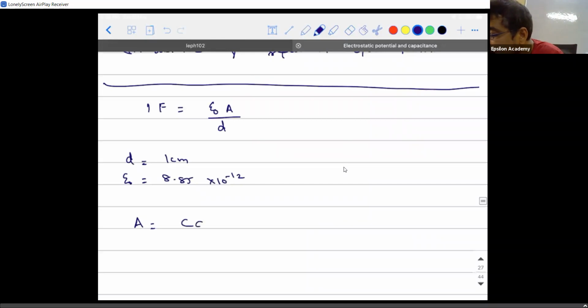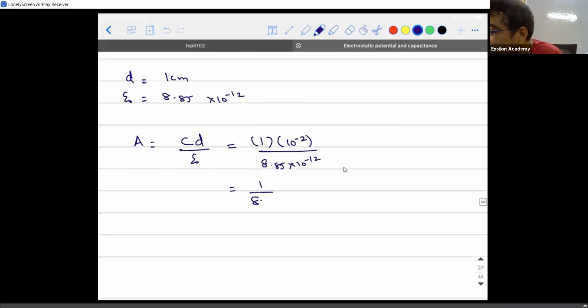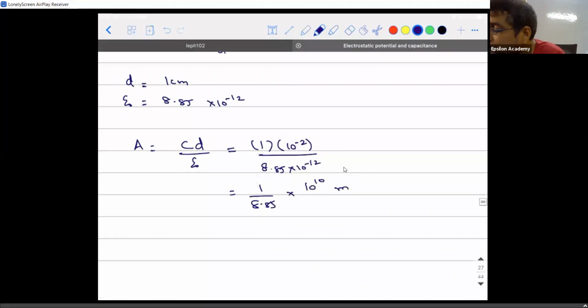So area will be equal to C into D divided by epsilon naught. C is how much? 1. D is how much? 10 power minus 2, divided by epsilon naught, which is 8.85 into 10 power minus 12. So is it not 1 by 8.85 into 10 power 10 meter square?